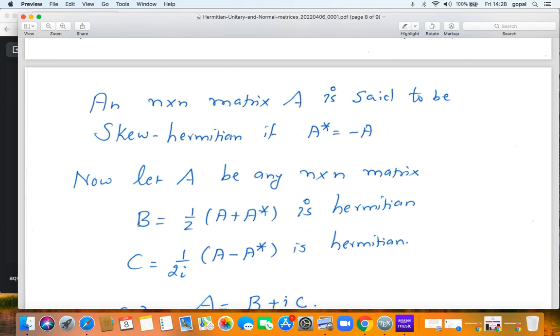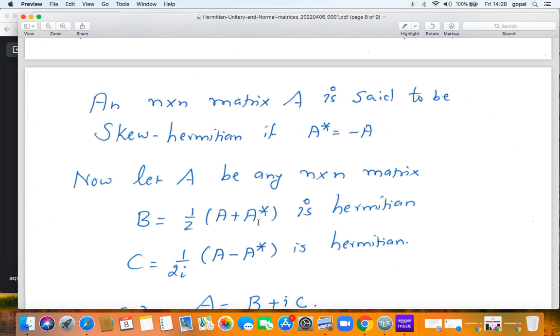So if I take B equal to 1/2 of A plus A star, then B star is going to be 1/2 of A star plus A star star. That is, B star is going to be B. So B is Hermitian. What about C, which is 1/2i into A minus A star?